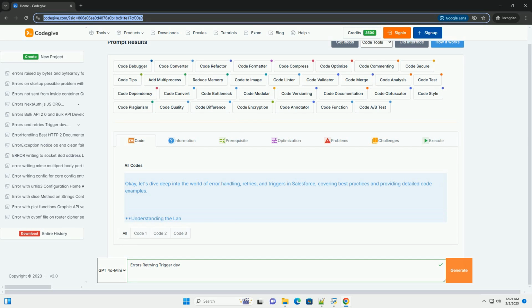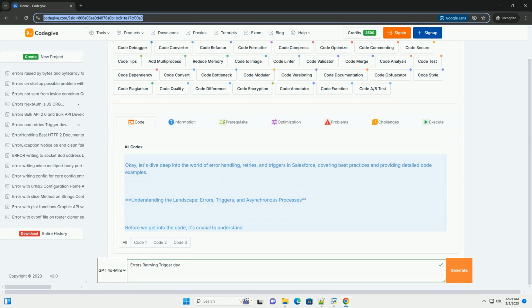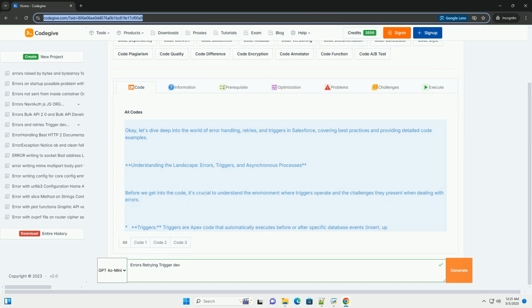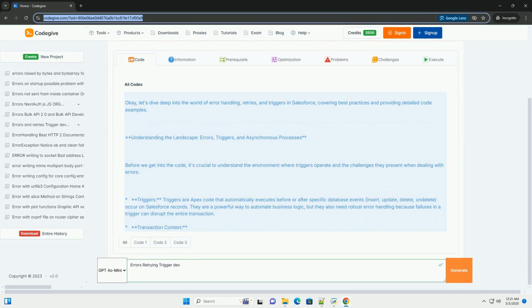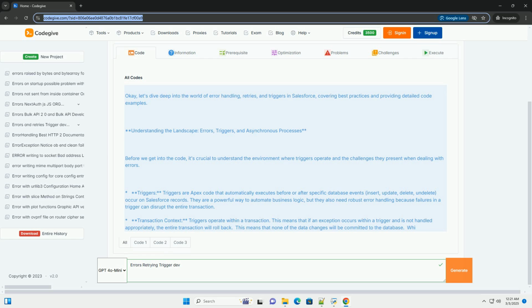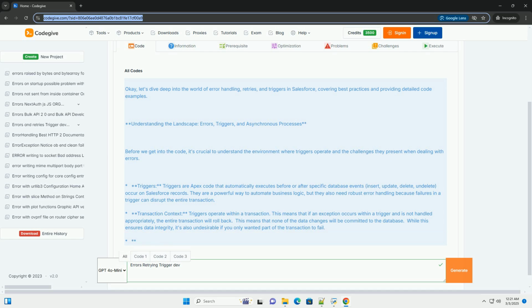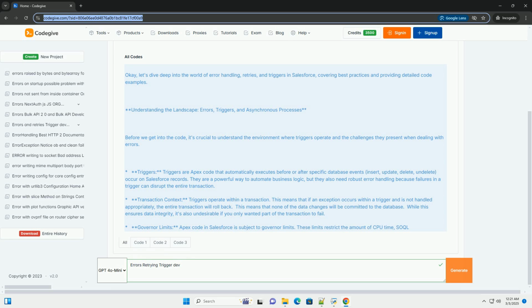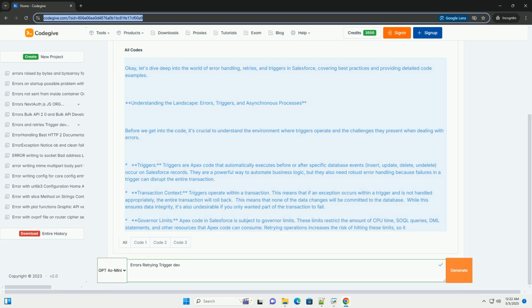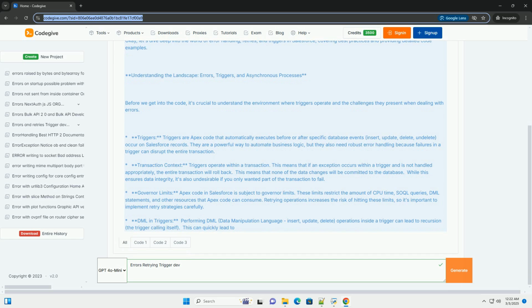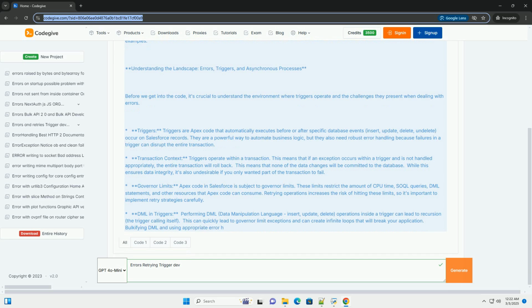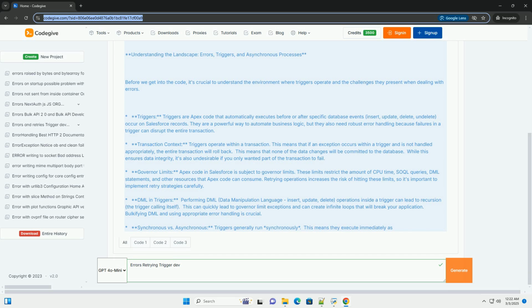OK, let's dive deep into the world of error handling, retries, and triggers in Salesforce, covering best practices and providing detailed code examples. Understanding the landscape: errors, triggers, and asynchronous processes. Before we get into the code, it's crucial to understand the environment where triggers operate and the challenges they present when dealing with errors. Triggers are Apex code that automatically executes before or after specific database events (insert, update, delete, undelete) occur on Salesforce records.